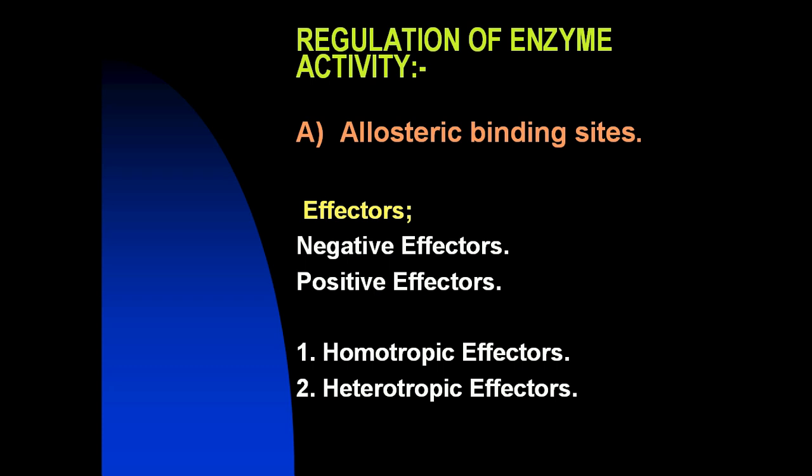The presence of an allosteric effector can alter the affinity of the enzyme for its substrate or modify the maximum catalytic activity of the enzyme, or both.